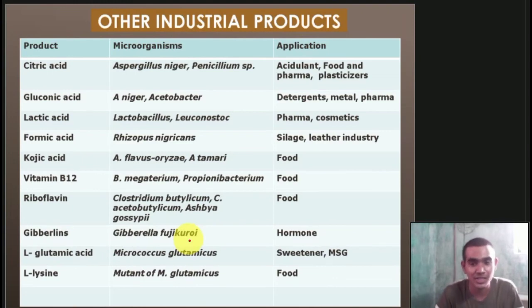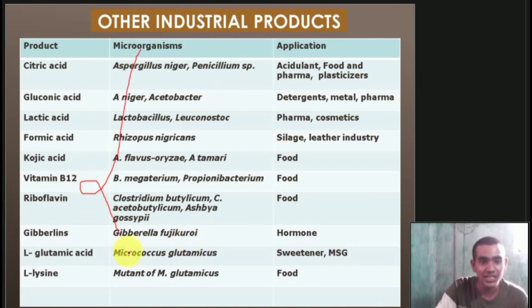You can see here citric acid, which is produced by Aspergillus niger, Penicillium species. Then gluconic acid, Aspergillus niger, Acetobacter. Then we have lactic acid, Lactobacillus, Leuconostoc. Then we have formic acid, which is produced by Rhizopus nigricans. Then we have kojic acid, Aspergillus flavus oryzae, and vitamin B12 by Propionibacterium, then riboflavin, gibberellins, L-glutamic acid, and L-lysine. So these are the other industrial products which are produced by several organisms.